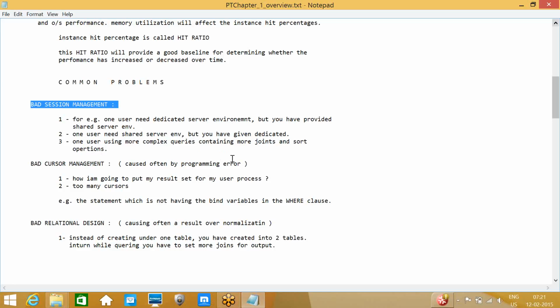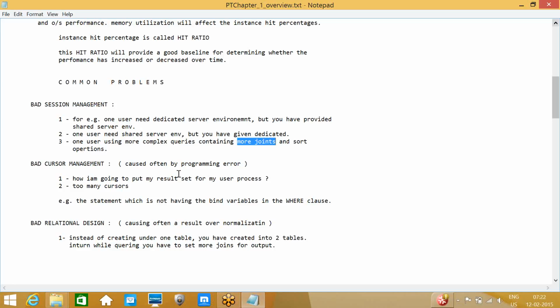One user may be using more complex queries containing more joins and sort operations. Sorting is when he puts ORDER BY operations like DESC. By default it is ascending order, right? If you put DESC, sometimes the performance will be impacted. That's why we need to check these queries on a daily basis.